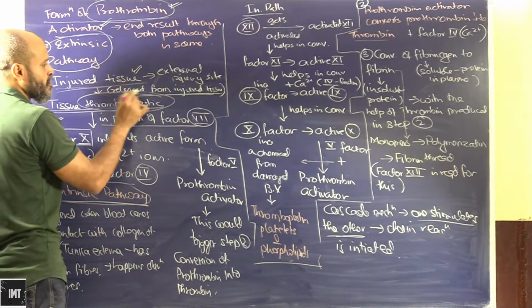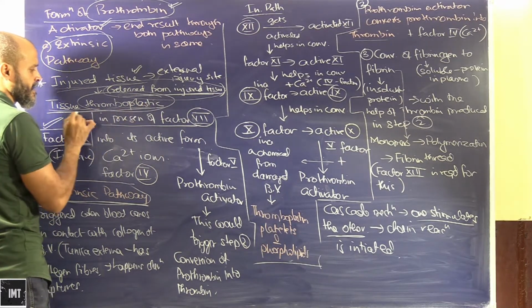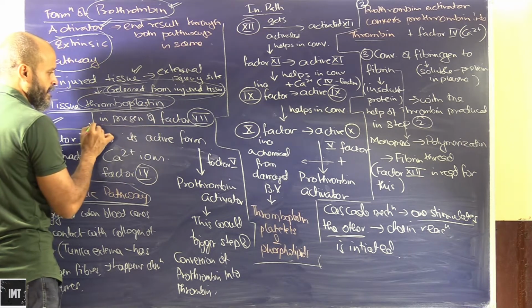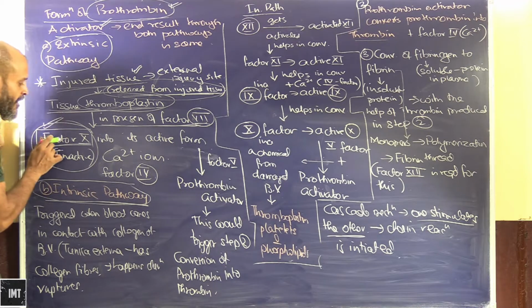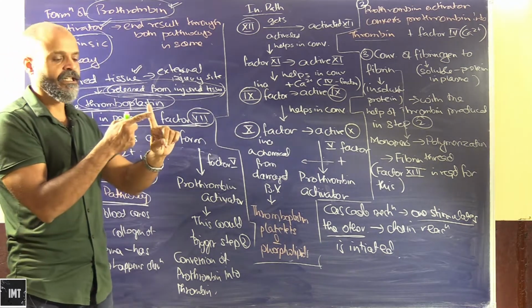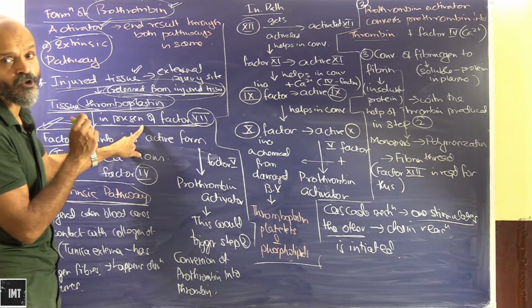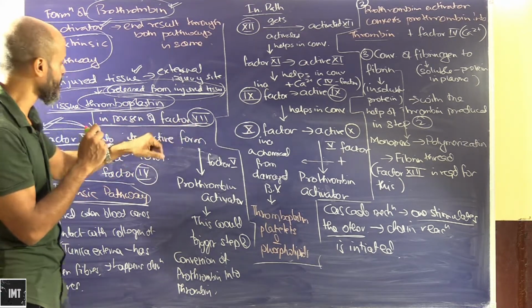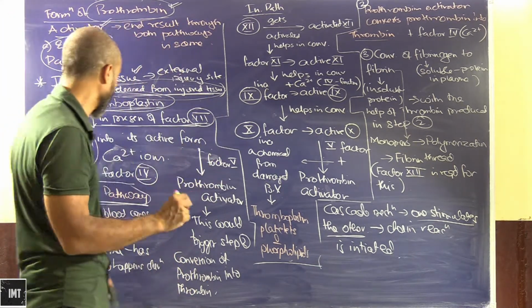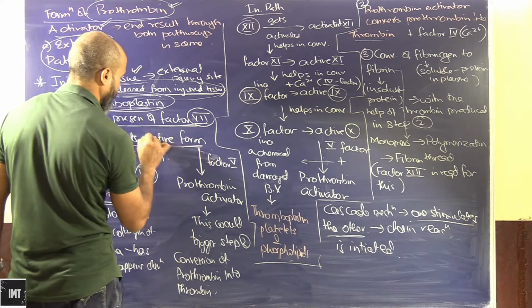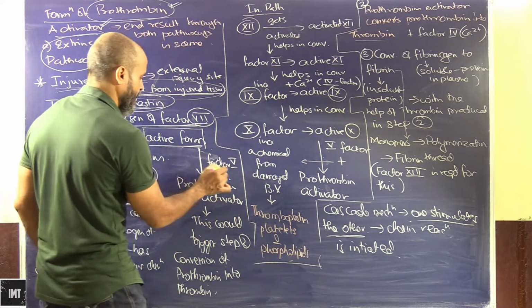From the injured tissue, the damaged cells release thromboplastin, and this thromboplastin in the presence of factor VII will activate factor X into its active form.